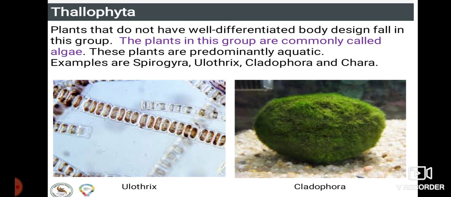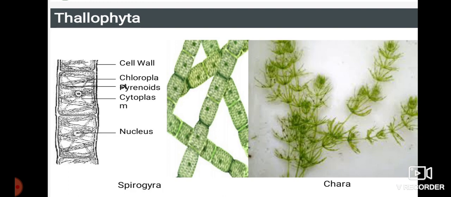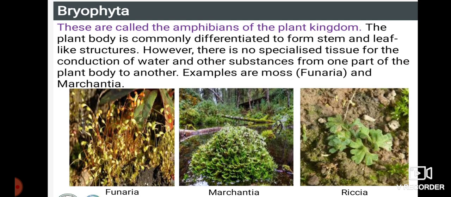These organisms do not have any kind of xylem or phloem, so it is a small body structure. A small body structure like this is called a thallus. There are no specific organs present in this, no differentiation, and no organization of any kind of cells in these algae. Spirogyra and Chara are the examples they have given.